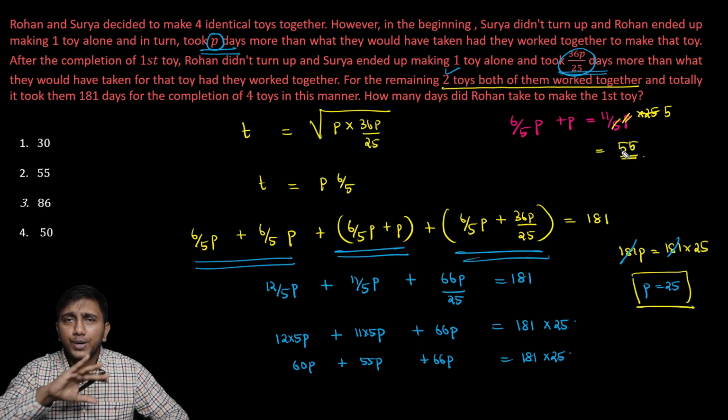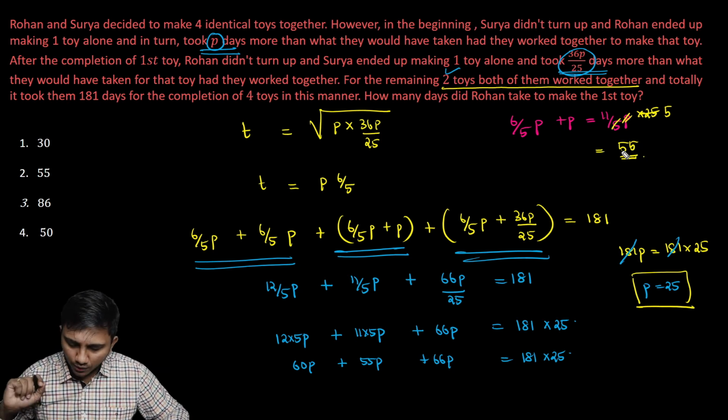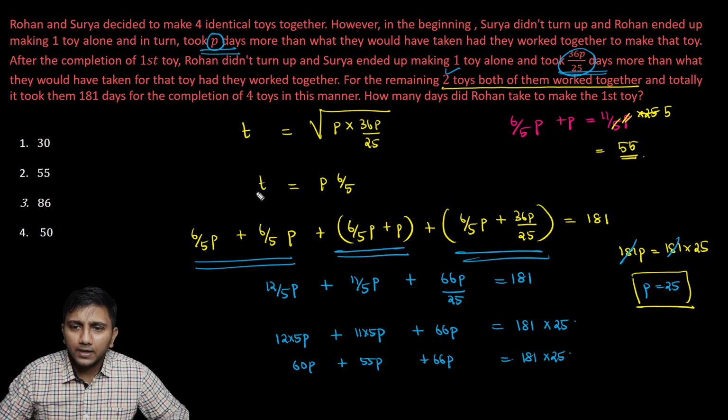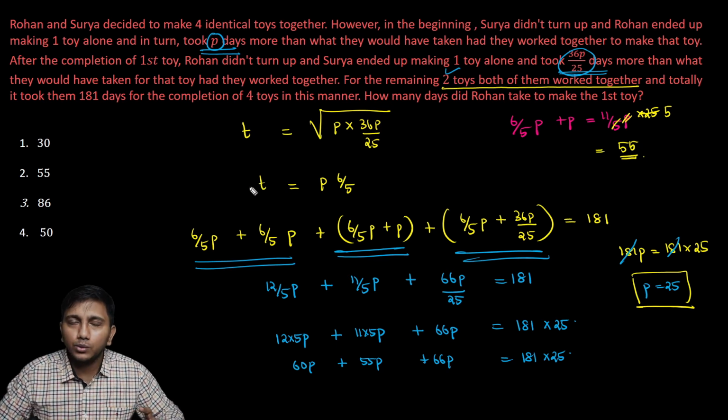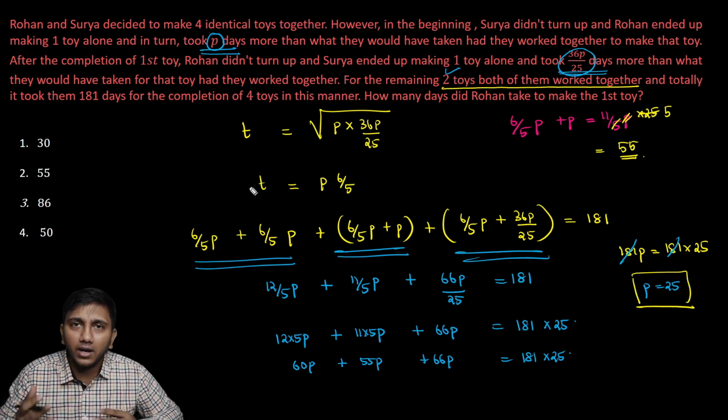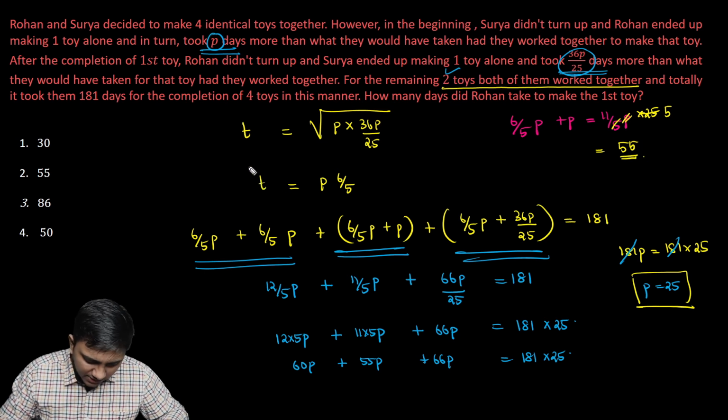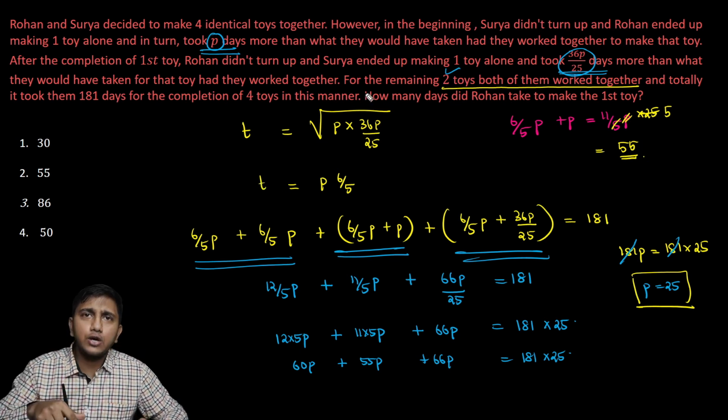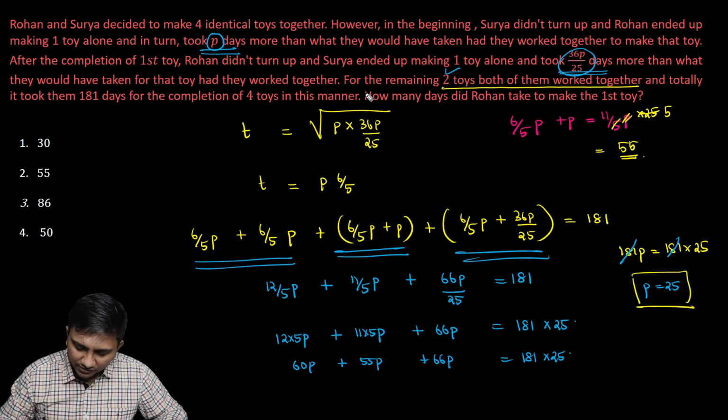Awesome. Just to quickly take you through the whole process that we followed here. So first is this logic. You should know this logic by heart. You cannot afford to go and waste time in the exam trying to develop this logic. So first thing is, you know that t is equal to square root of extra by the first guy into extra by the second guy, right? So that gives us t is equal to this.